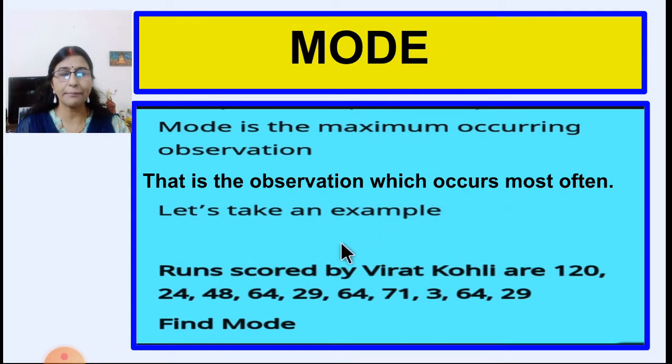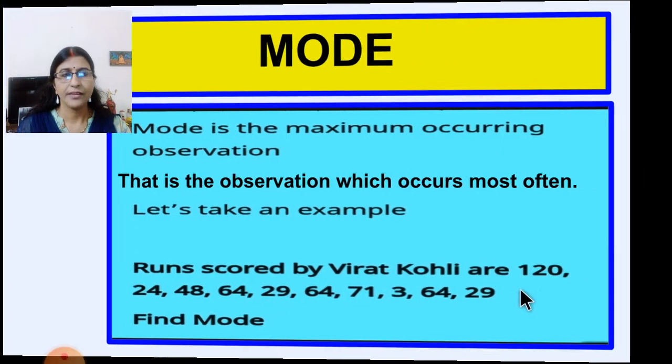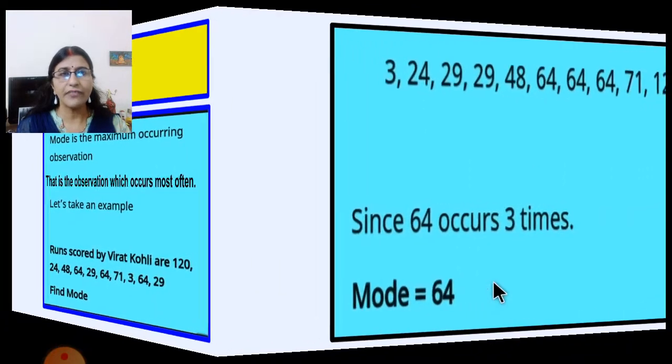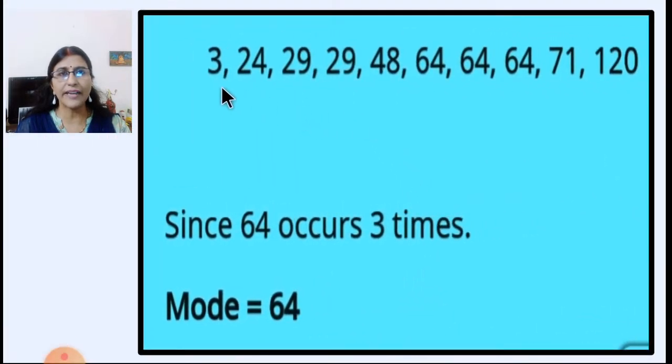Let's take an example. Runs scored by Virat Kohli are 120, 24, 48, 64, 29, 64, 71, 3, 64 and 29. And you have to find out the mode of these observations. So let us see how to do it. First, we are going to write all the scores in ascending order, in increasing order: 3, 24, 29, 29, 48, 64, 64, 64, 71 and 120.